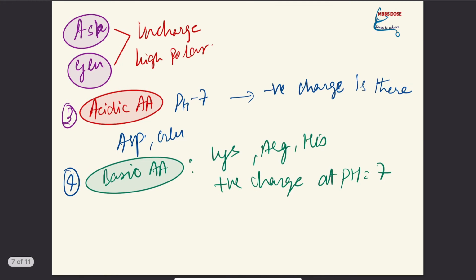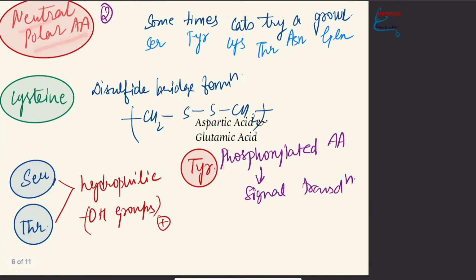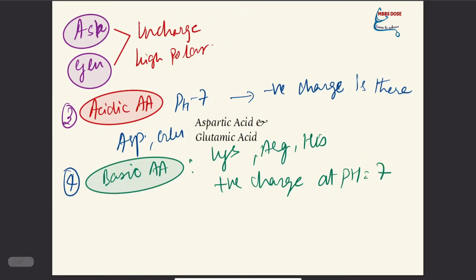Now we will talk about asparagine and glutamine. They are uncharged and highly polar, neutral polar amino acids. The polarity of these two amino acids is really high. Now when we talk about acidic amino acids, at pH 7 they have a negative charge. Examples are aspartate and glutamate.